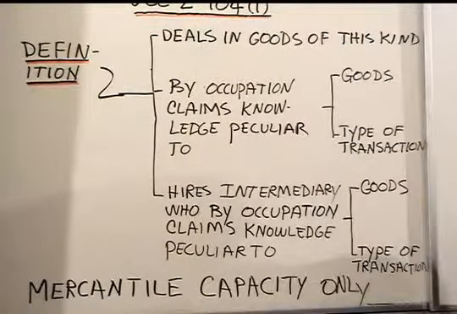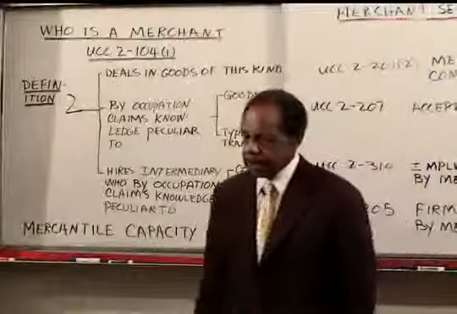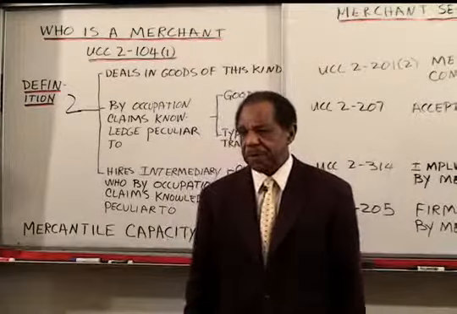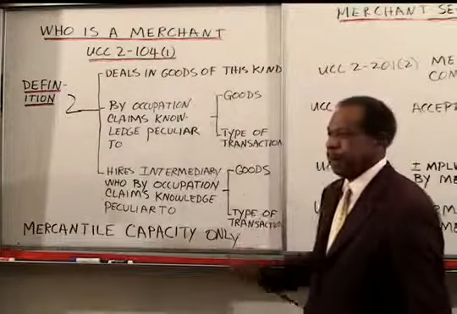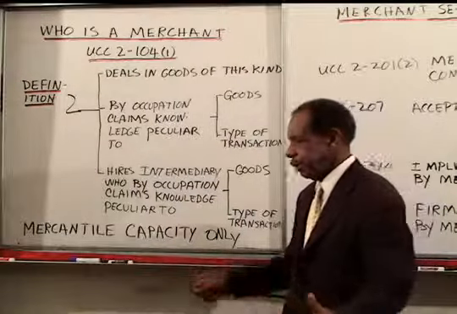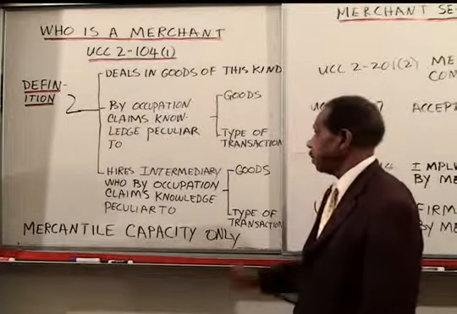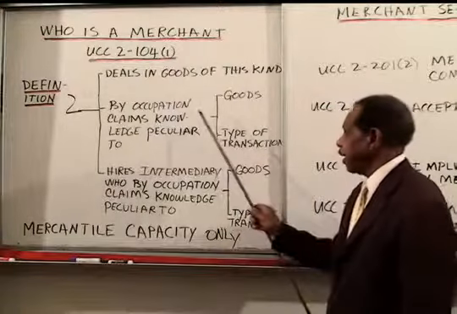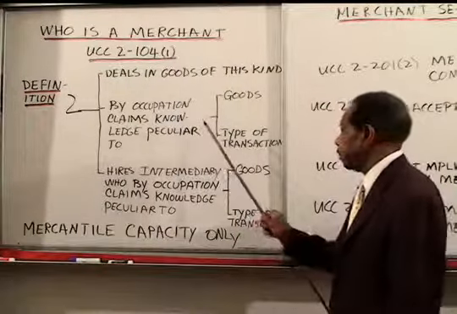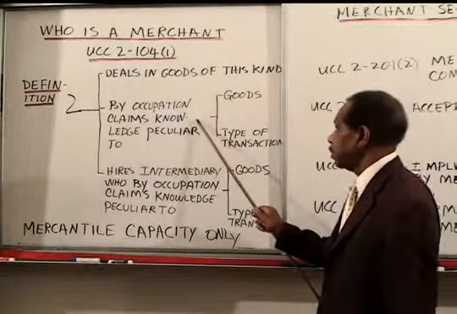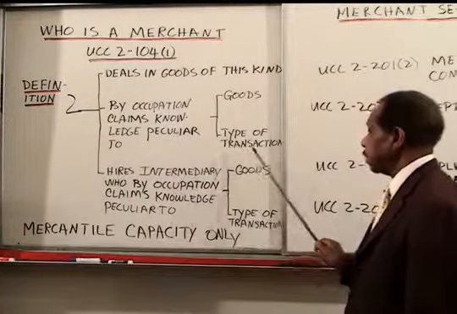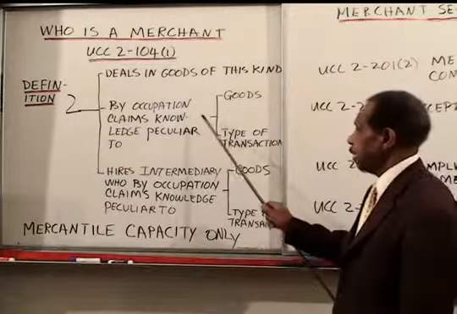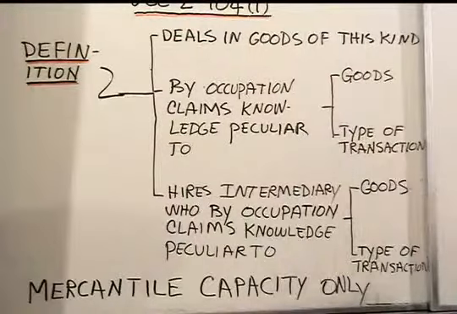Now, a person, for example, who is a carpenter, or better yet, a furniture maker. Here's his occupation. They have a business where they make furniture. They have special knowledge about the goods. Lawyers typically have special knowledge about the type of transaction.